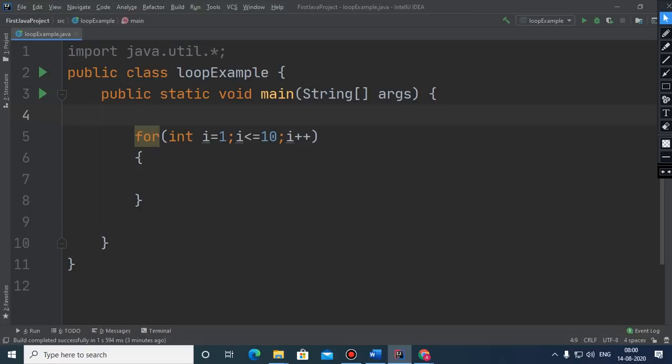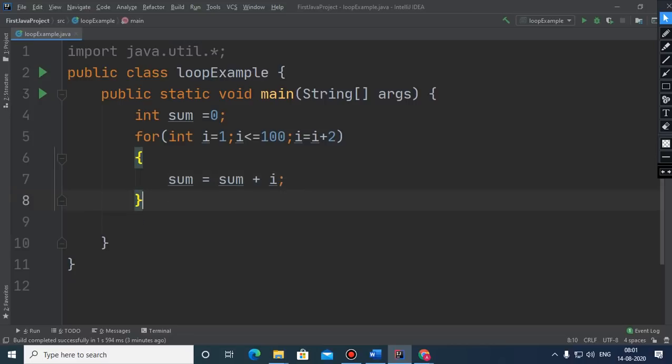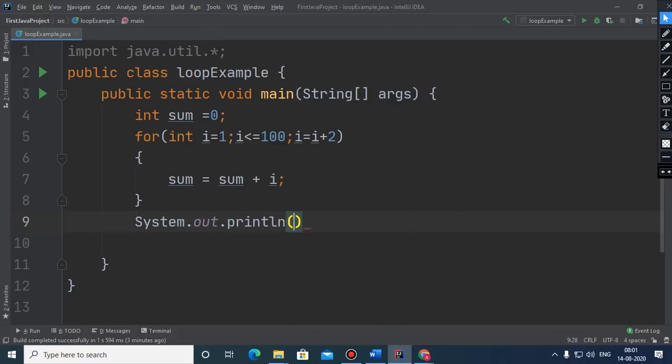In that case, we need a variable sum, we declare this, we specify this condition up to 100, and here we need to write I is equals to I plus 2, and within this body we need to write sum is equals to sum plus I, and after that the sum is this.